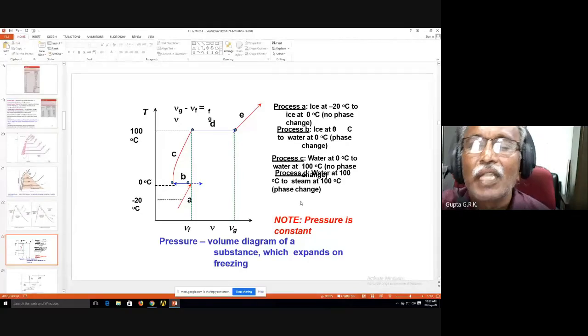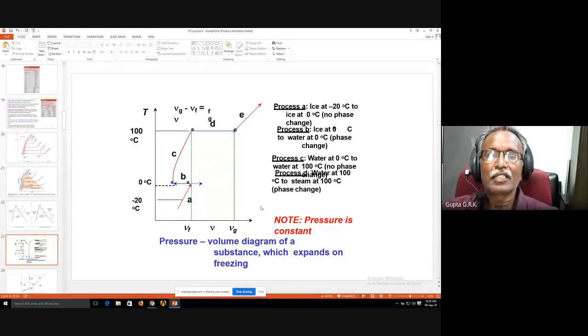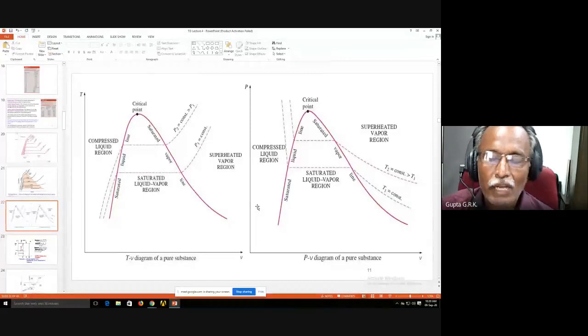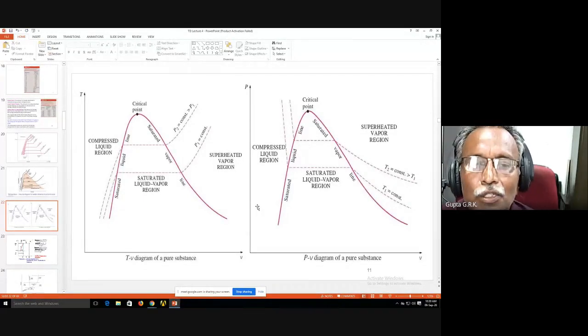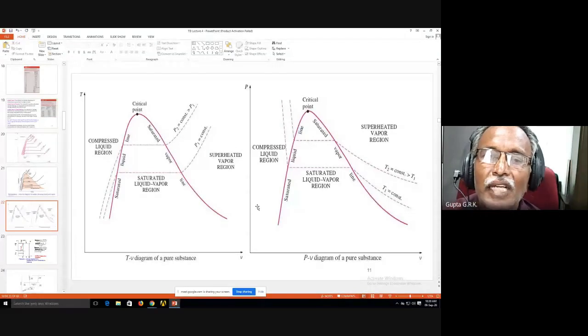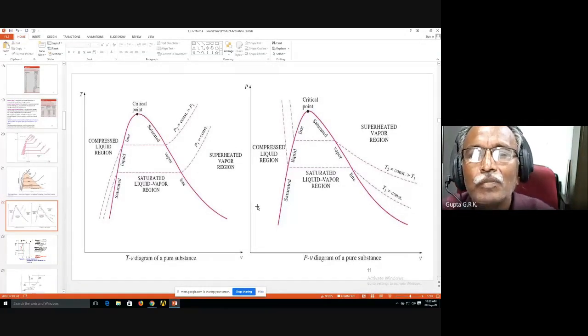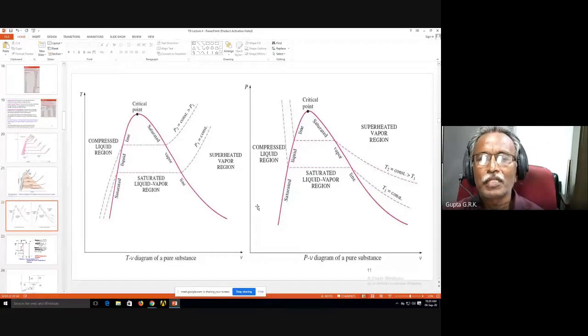And there is some interesting thing, water has some interesting properties. If you see any vapor, it will have large specific volume, and as it is condensed, when it becomes water, its specific volume gets reduced. That is very clear, right? It occupies less space when vapor is cooled to liquid.